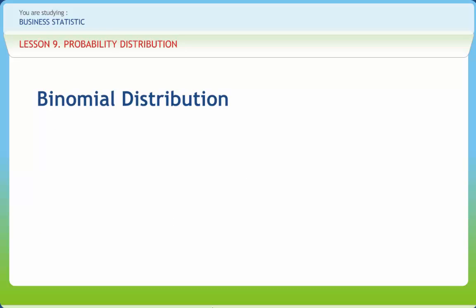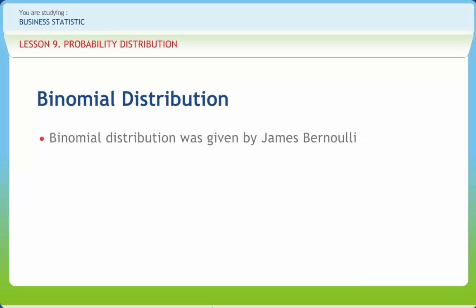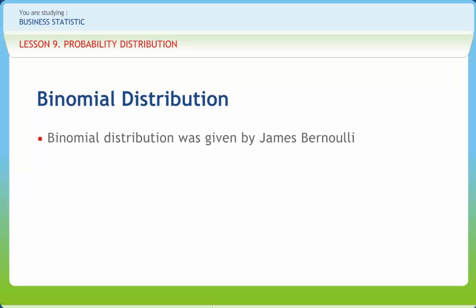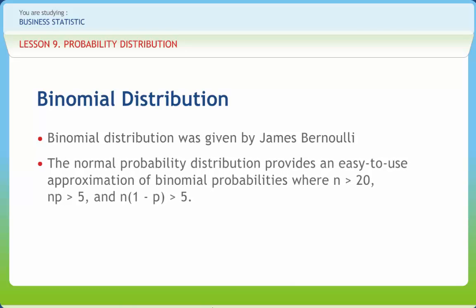Binomial distribution is a theoretical probability distribution which was given by James Bernoulli. This distribution is applicable to situations with the following characteristics, such as an experiment consisting of a finite number of repeated trials. Each trial has only two possible mutually exclusive outcomes, which are termed as a success or a failure.